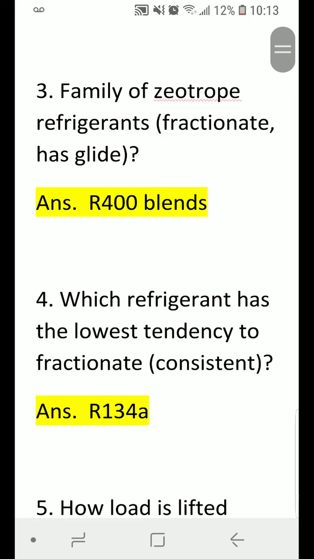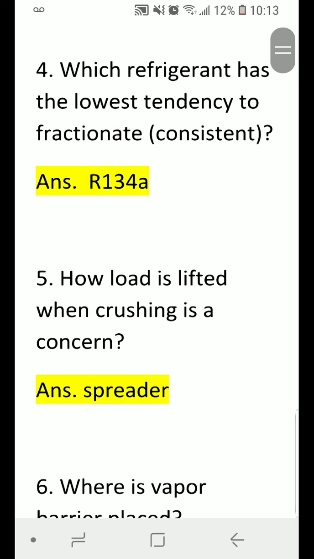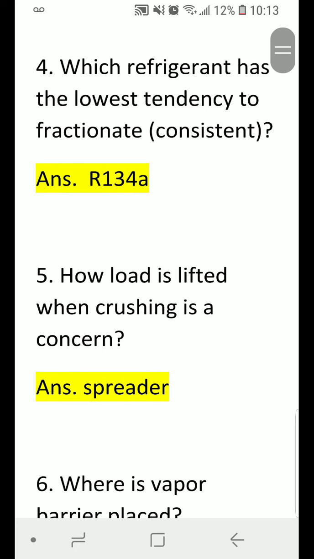Family of zeotrope refrigerants, fractionate and Hasclide, are 400 blends. Which refrigerant has the lowest tendency to fractionate? Consistent. Answer: R134A.